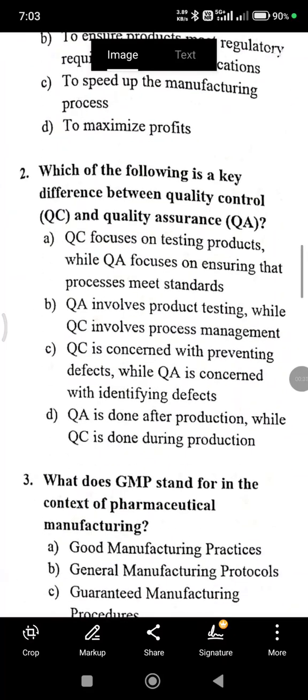Which of the following is a key difference between quality control (QC) and quality assurance (QA)? Option A, QC focuses on testing products while QA focuses on ensuring that processes meet standards. Option B, QA involves product testing while QC involves process management. Option C, QC is concerned with preventing defects while QA is concerned with identifying defects. Option D, QA is done after production while QC is done during production. So the right answer is option A.